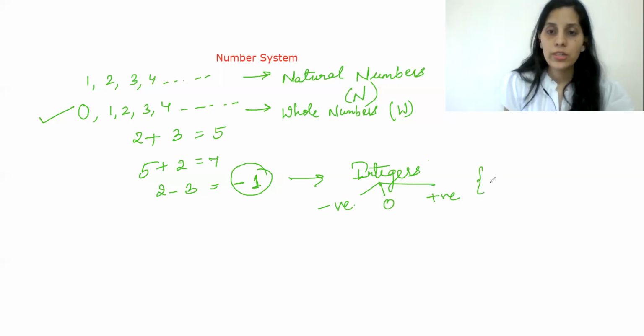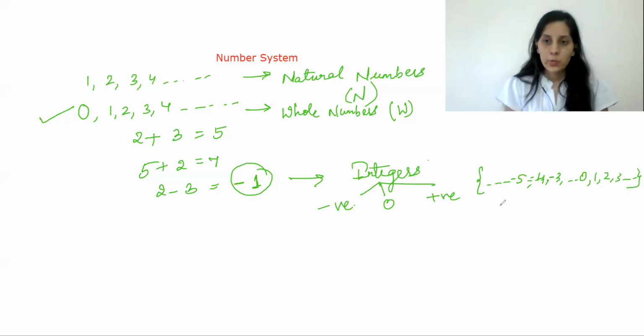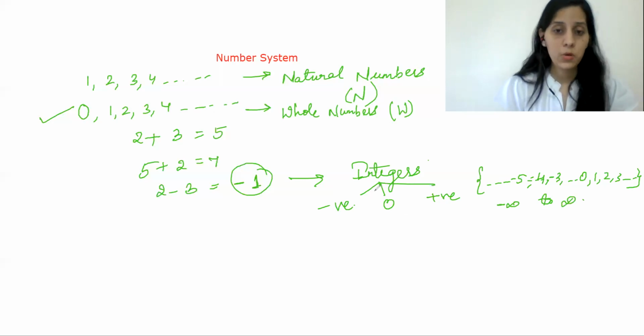So let me show you. Integers are the set of negative numbers, minus 3, and so on, and positive numbers including 0. So it lies between negative infinity to plus infinity. So this is about integers.